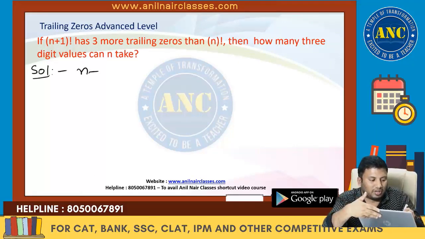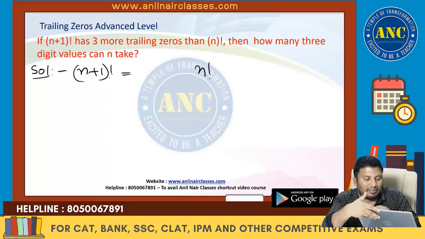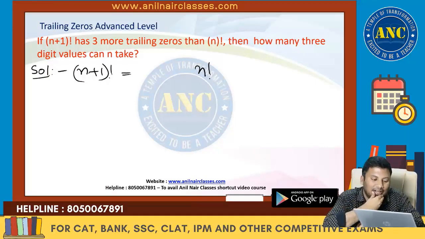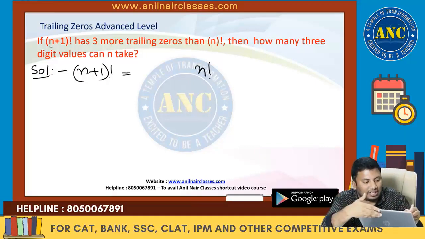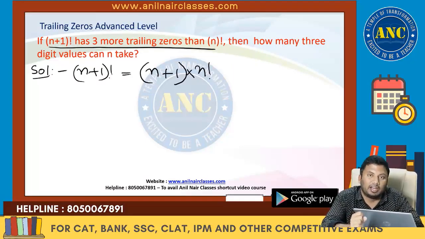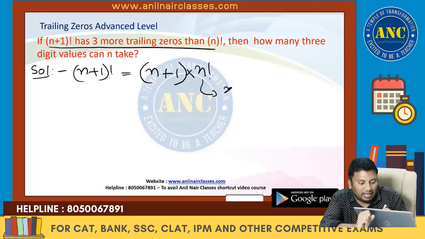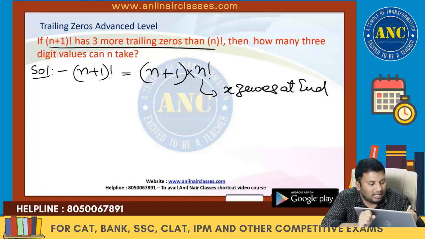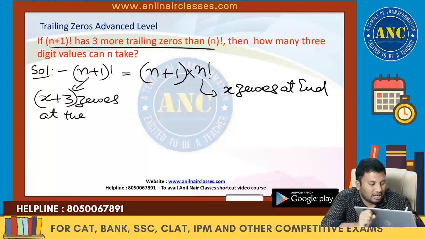Solution. (n+1)! has 3 more trailing zeros than n!. (n+1)! is nothing but (n+1) times n!. Am I right? If n! has x zeros at the end, then (n+1)! has x+3 zeros at the end. That means I got extra 3 zeros.